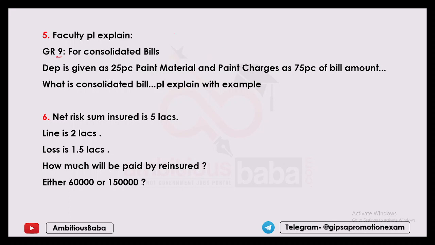GR9, for consolidated bills, depreciation is given as 25% paint material and 75% paint charges of the bill amount. What is a consolidated bill? Please explain. Many times when you go to the workshop, they will only mention painting, and they will put the amount of rupees 4000. You do not know how much is for the paint material and how much is the labor of painting here. In that case, how will the insurance company judge?